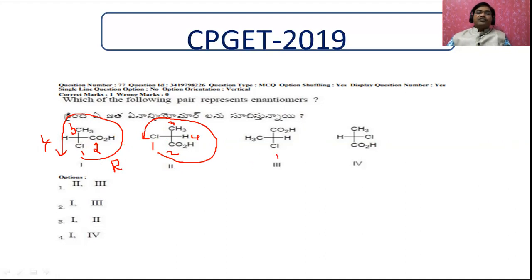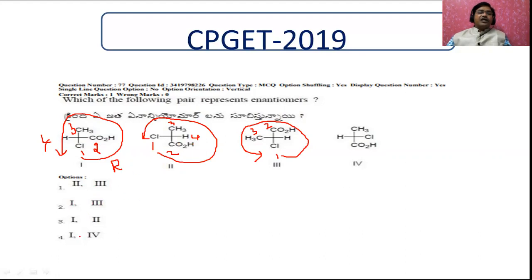Similarly, this is priority 1, 2, and 3, neglecting the least priority one. See whether it is clockwise or anti-clockwise. This is also in the same direction, because these three have the same configuration. So 2 and 3 have the same configuration, 1 and 3 also, and 1 and 2 also.